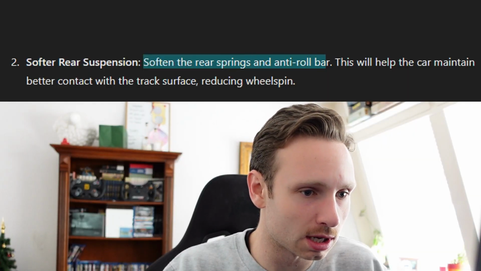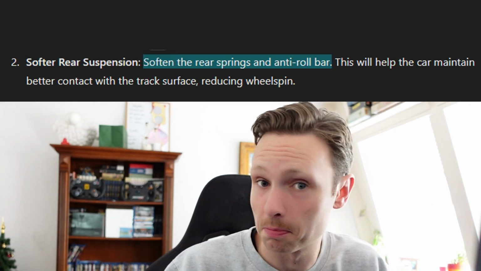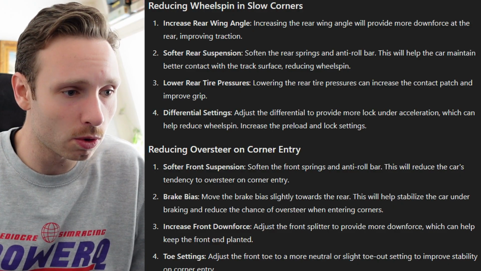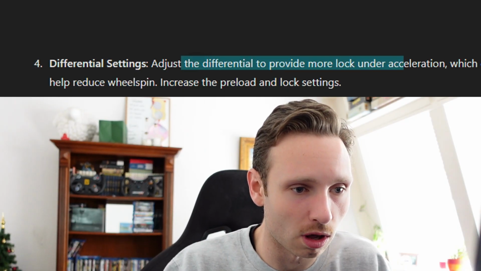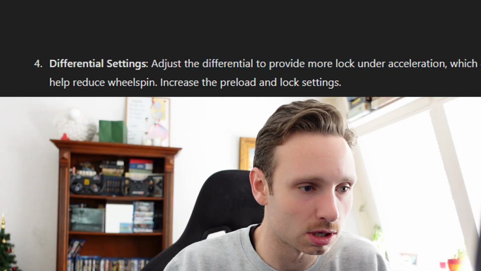Soften the rear springs and anti-roll bar. Maybe. Lower rear tire pressures. Very daring. And differential setting. Adjust the differential to provide more lock under acceleration, which can help reduce wheel spin. I think the simplest answer would just be more traction control.